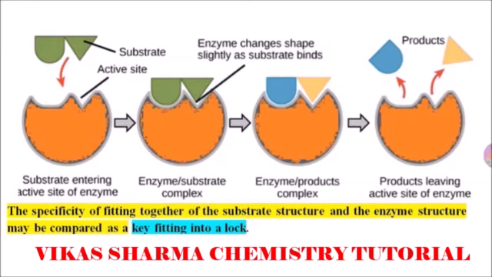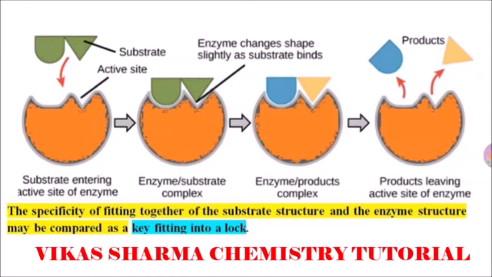In the third part, you have seen the enzyme-product complex is formed. In the fourth part, the products leave the active site of the enzyme, so the products are removed from the site of the enzyme. So this is the process by which products are formed by enzyme-substrate bonding.